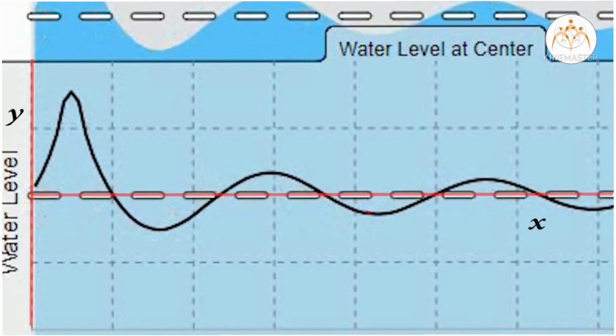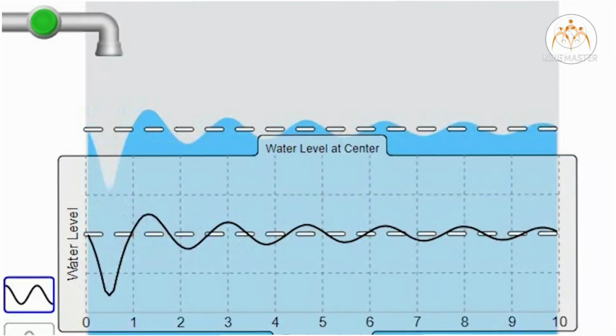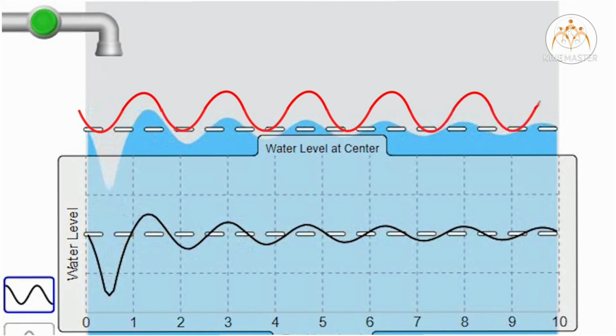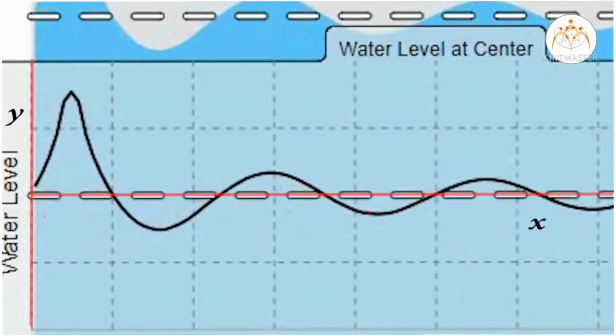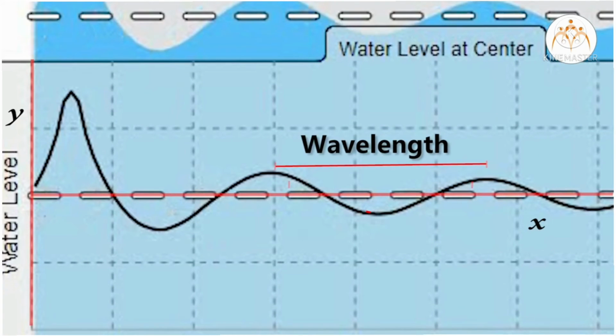This distance between two crests is called wavelength of the wave. We can generalize this and say that wavelength is the distance between the repetitions of the shape of the wave. Distance is parallel to the direction of wave travel. Wavelength is denoted by the letter lambda.